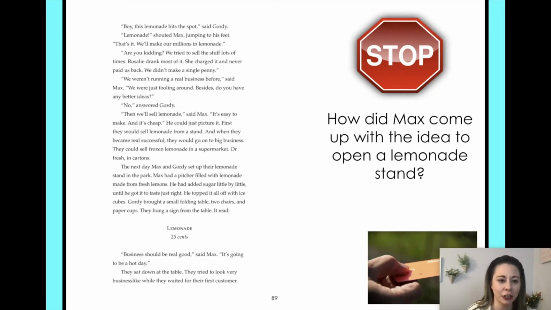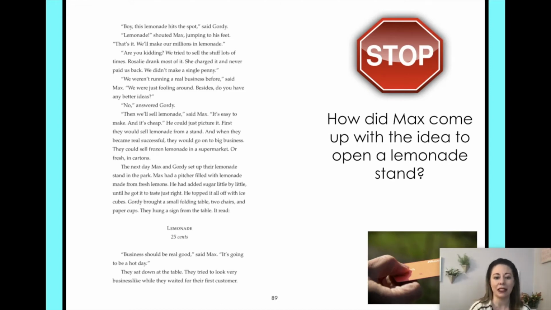We weren't running a real business before, said Max. We were just fooling around. Besides, do you have any better ideas? No, answered Gordy. Then we'll sell lemonade, said Max. It's easy to make and it's cheap. He could just picture it. First, they would sell lemonade from a stand, and when they became real successful, they would go on to a big business. They could sell frozen lemonade in a supermarket or fresh in cartons.